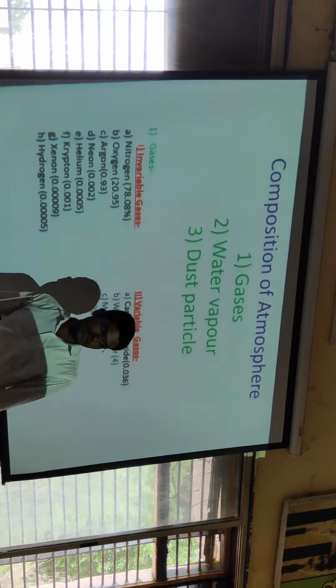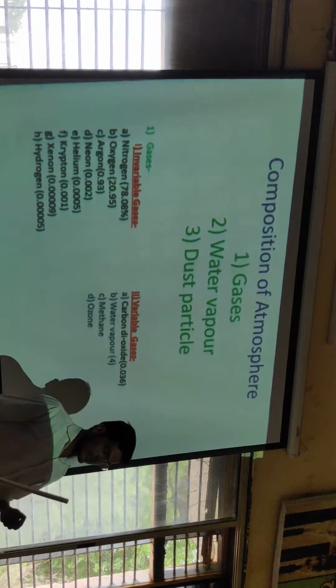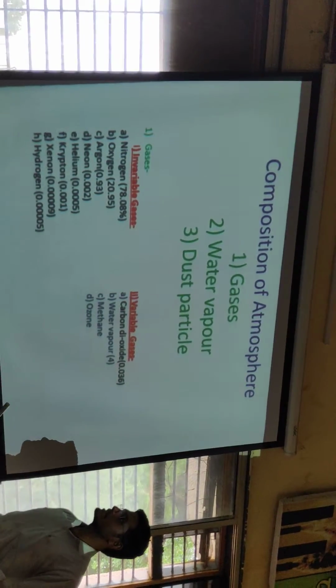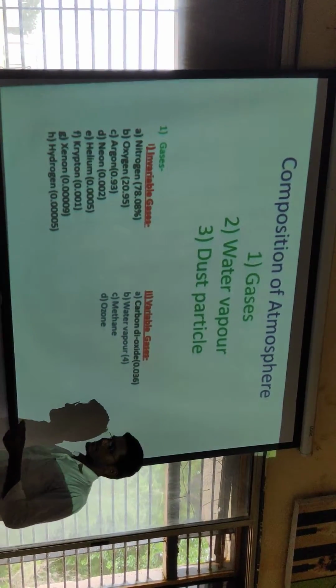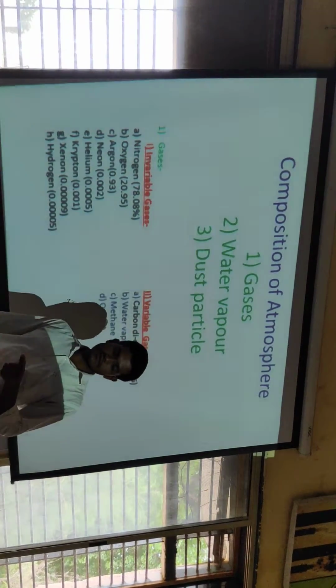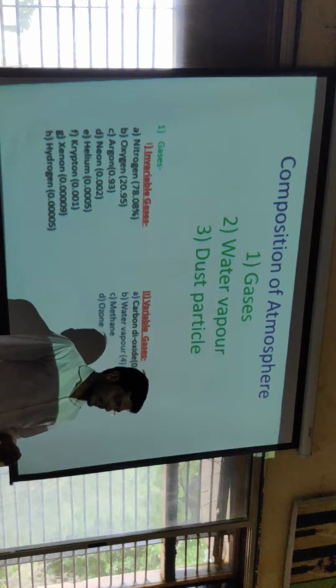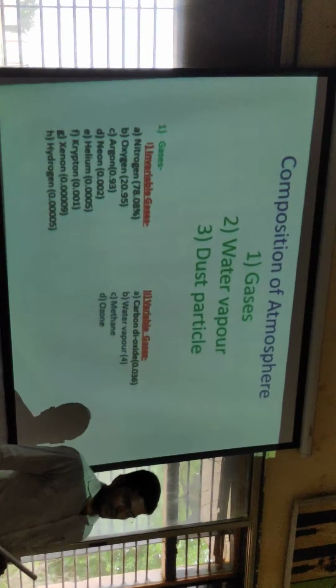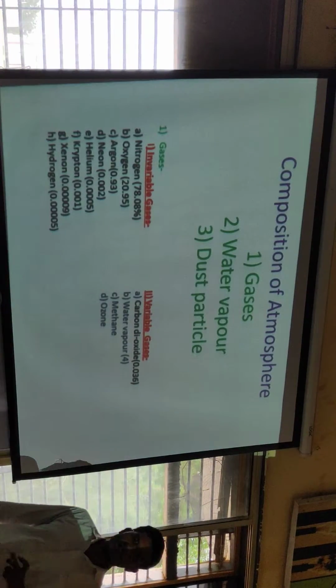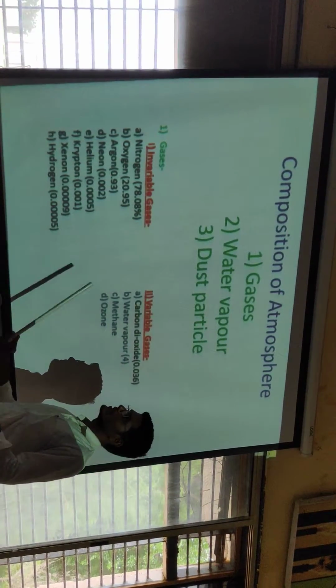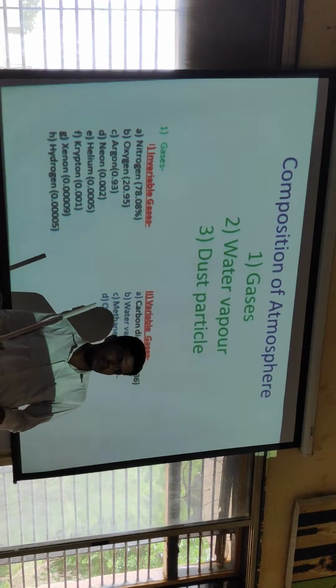The invariable gases: first, nitrogen gas. Nitrogen constitutes 78.08% of the atmosphere. Nitrogen plays a very important role in the growth of plants.